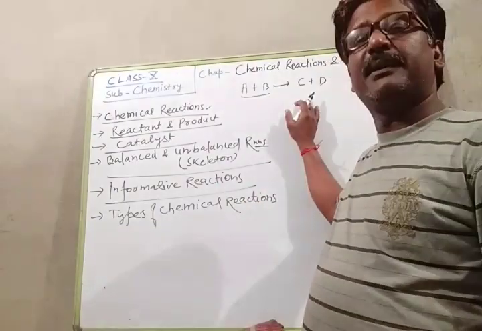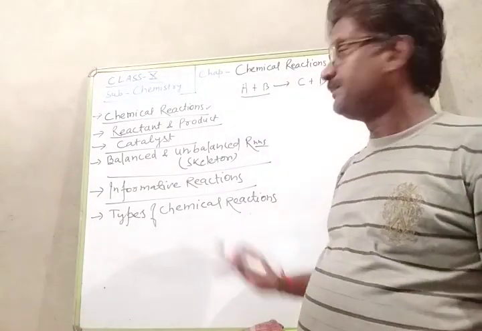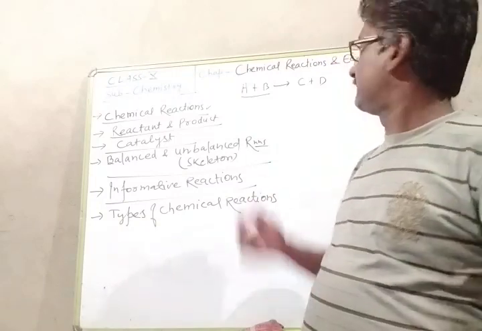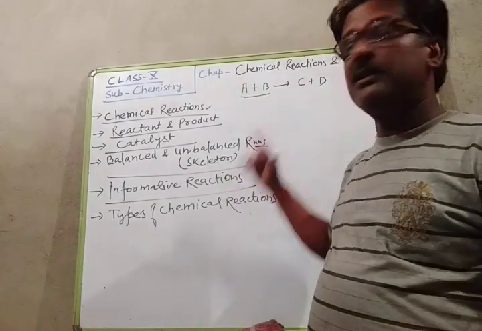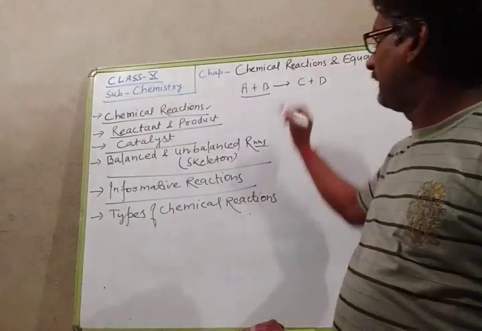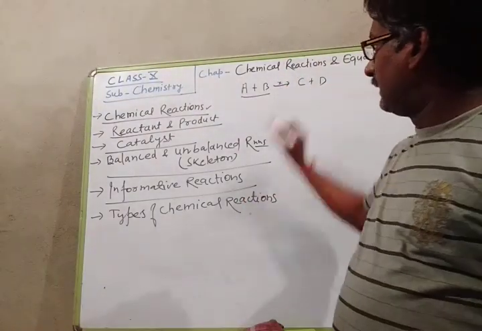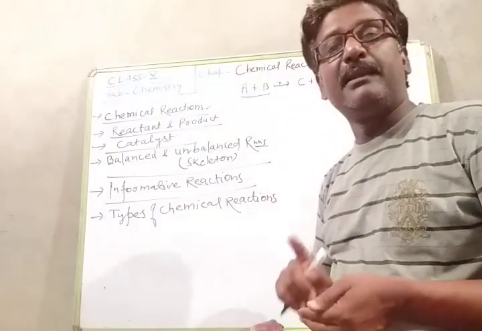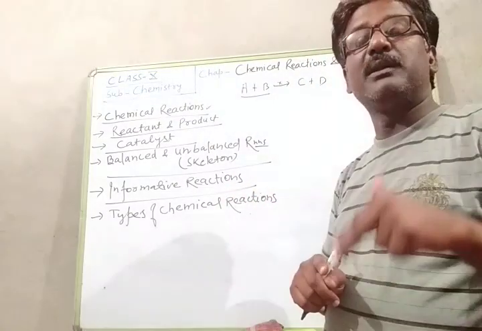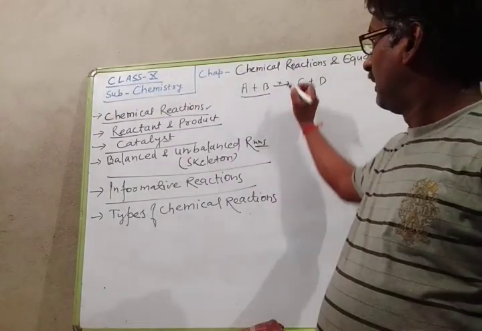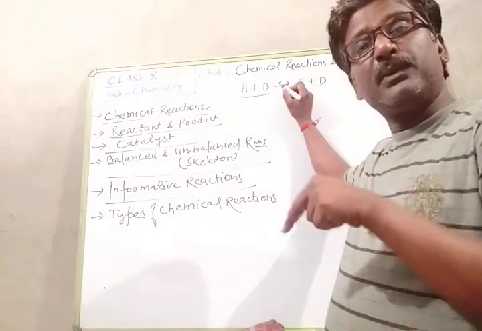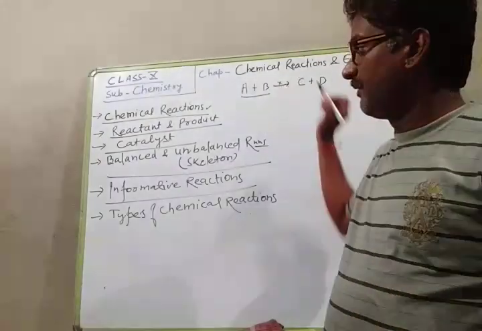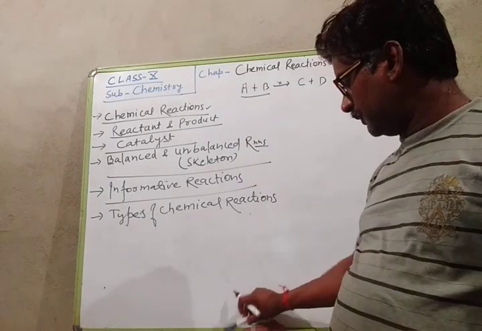In this reaction, A and B participate, so A and B are the reactants. After the reaction, C and D are formed, so these are the products. Suppose I write X on this arrow, and this X increases the rate of reaction, then X is a catalyst, and it is a positive catalyst because it increases the rate of reaction. If by putting X in this process it decreases the rate of the chemical reaction, then it will be a negative catalyst.